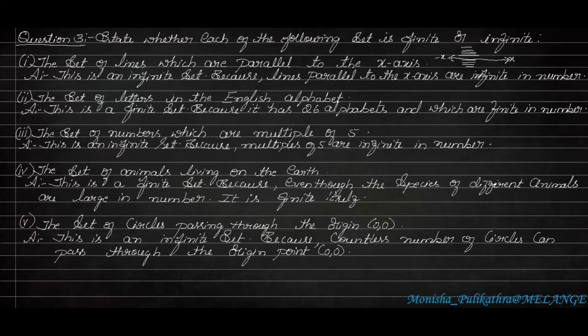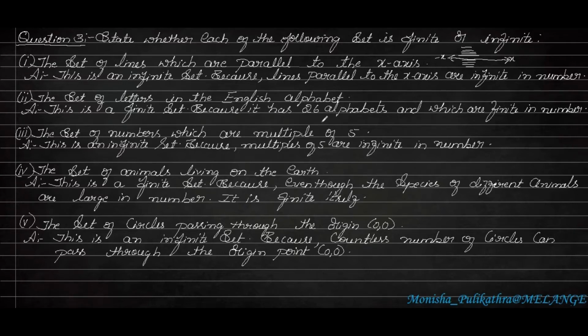Okay. You can't count, so you can write countless numbers. So this type of set is an infinite set. Okay, moving on to the next one: the set of letters in the English alphabet. This is an easier one, because we know that in the English alphabet there are 26 letters, and it is countable. So it is finite in number.